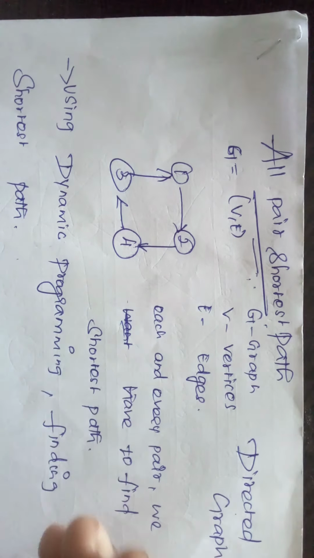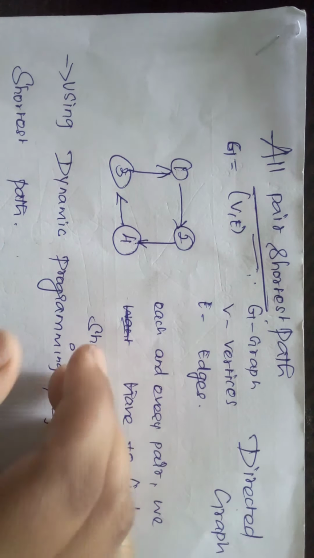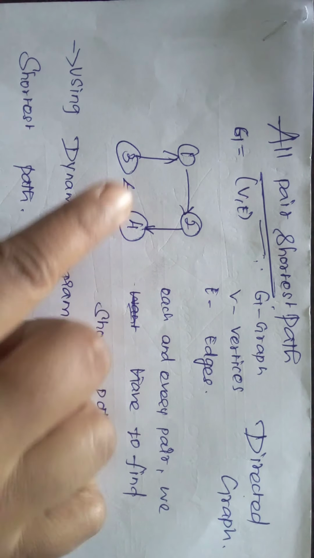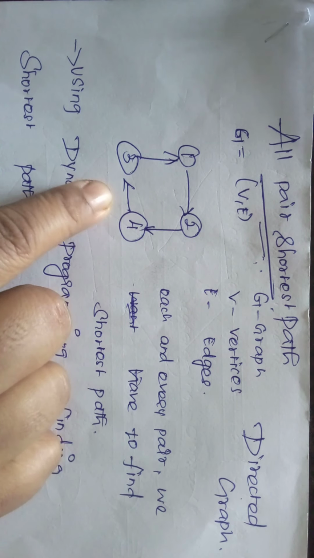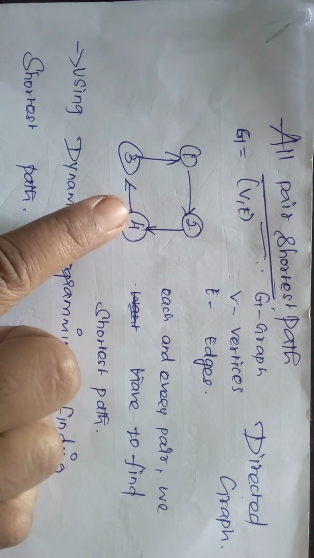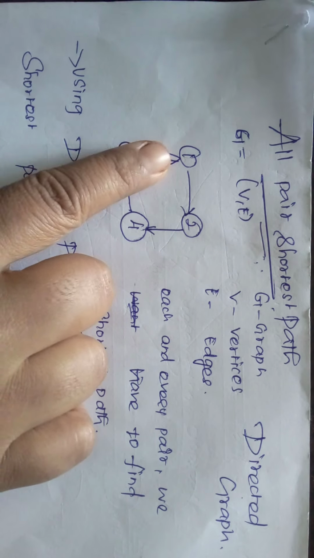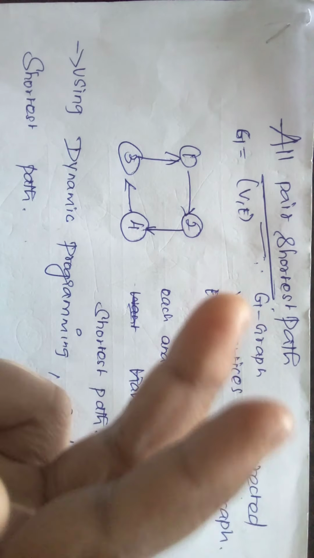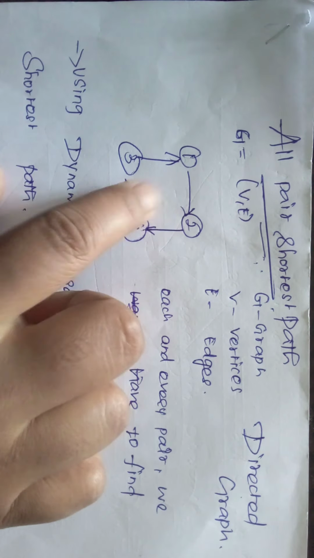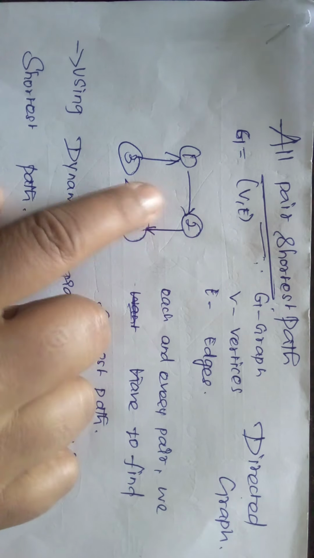Mostly it may be a directed graph or an undirected graph. Directed means see the arrow. And then a weighted graph. Weighted graph means they will specify a particular weight. For 1 to 2 they will specify a value, for example 2. They will specify the values here, and all that we will see.